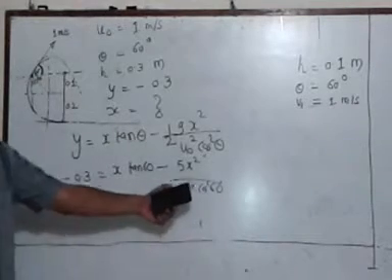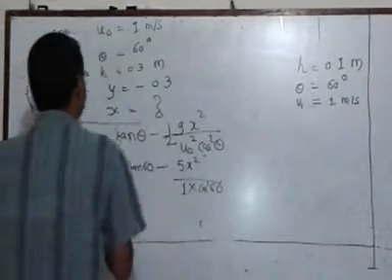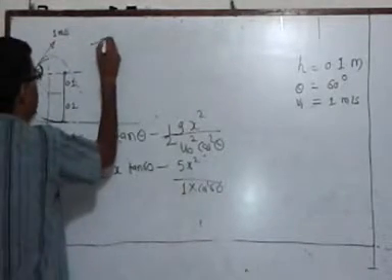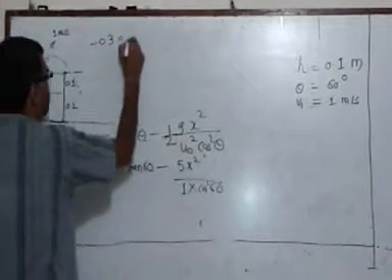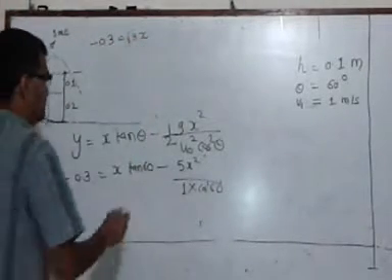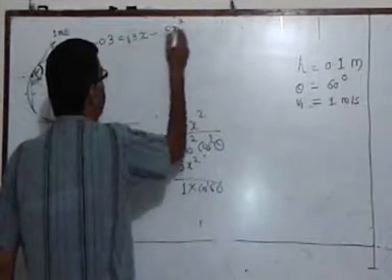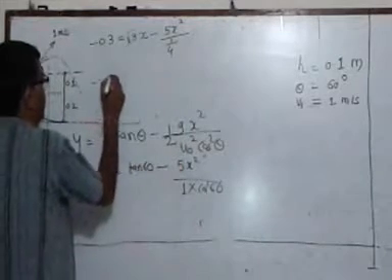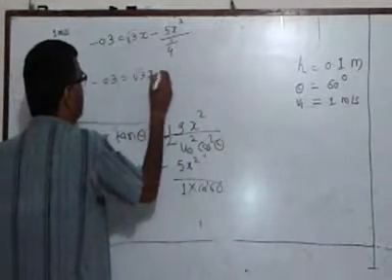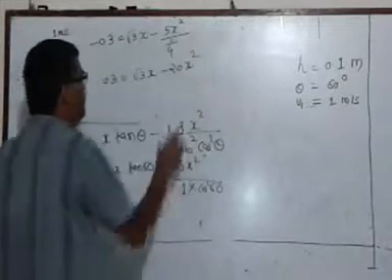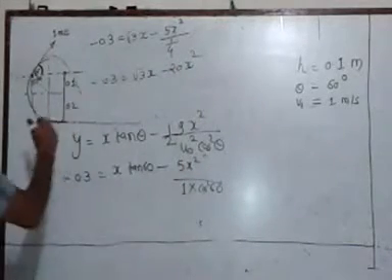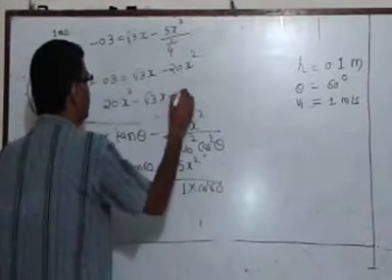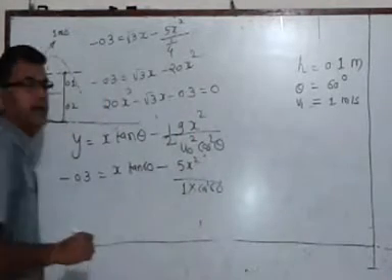This is a quadratic equation which I will need to solve. So let me solve this equation here. I will get minus 0.3, tan 60 is root 3, which is root 3x minus 5x squared upon cos square 60. Cos 60 is half, cos square 60 will be 1 by 4. That gives me minus 0.3 equal to root 3x minus 20x square. Let me rearrange the terms and I get 20x square minus root 3x minus 0.3 equals 0.